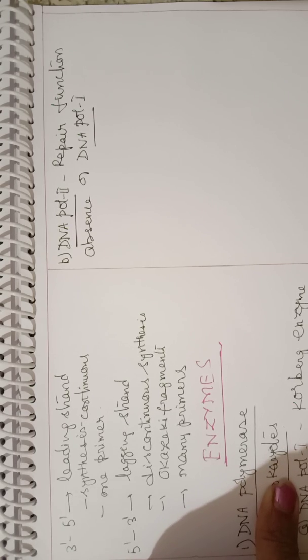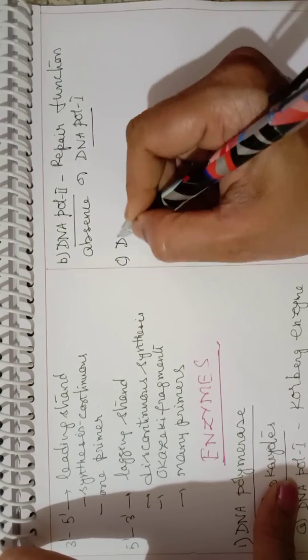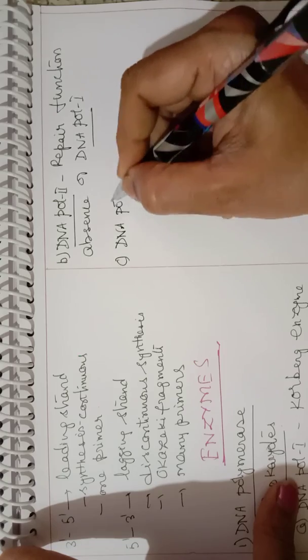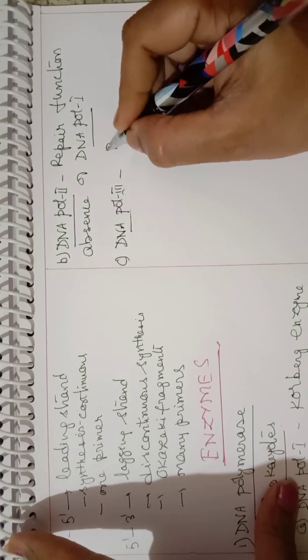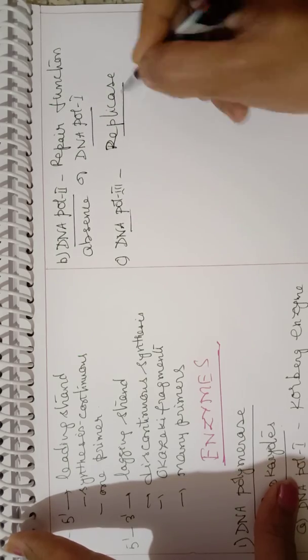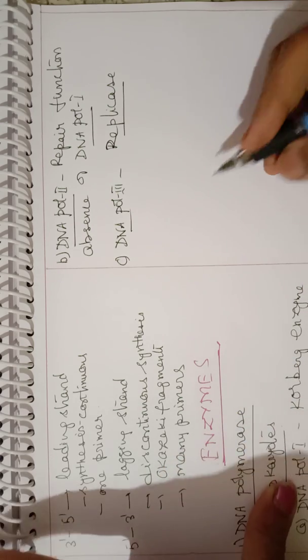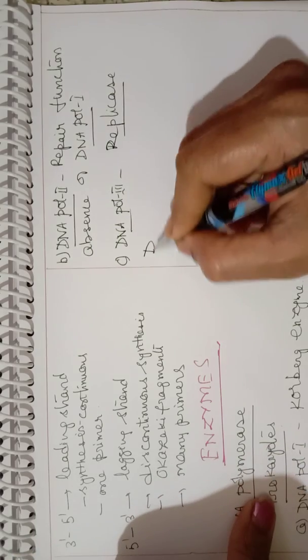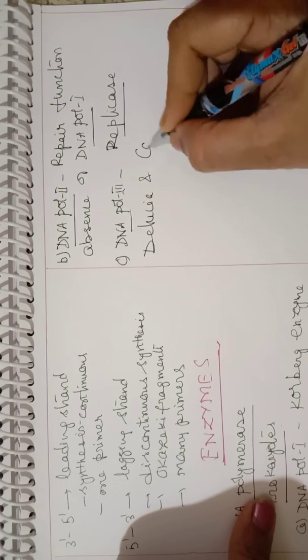Now let us see the third type, called DNA polymerase 3. This is the actual enzyme required for replication. It is a replication enzyme, also called replicase. It was discovered by two scientists, DeLucia and Keynes.